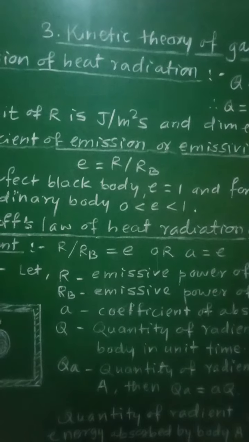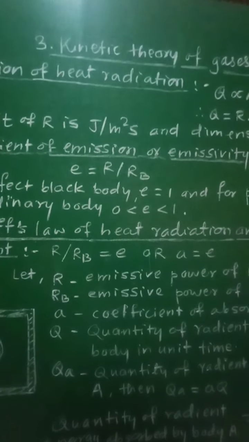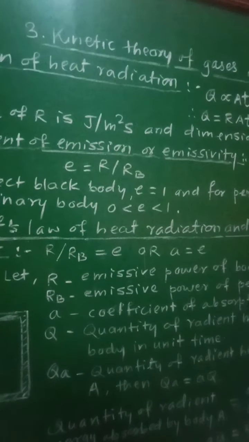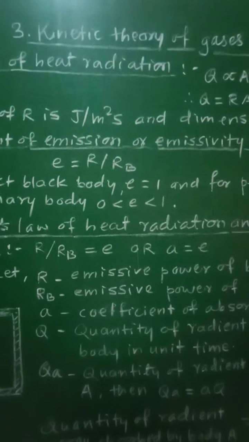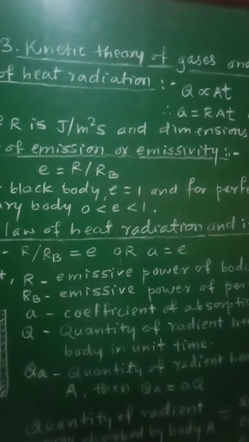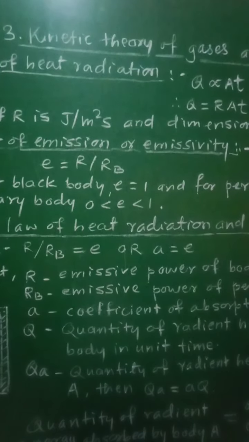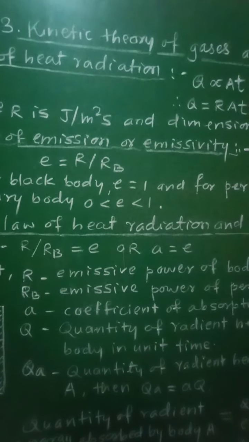Light colored bodies, that is faint colored bodies, reflect most of the visible radiation, whereas dark colored bodies absorb most of the incident visible radiations.